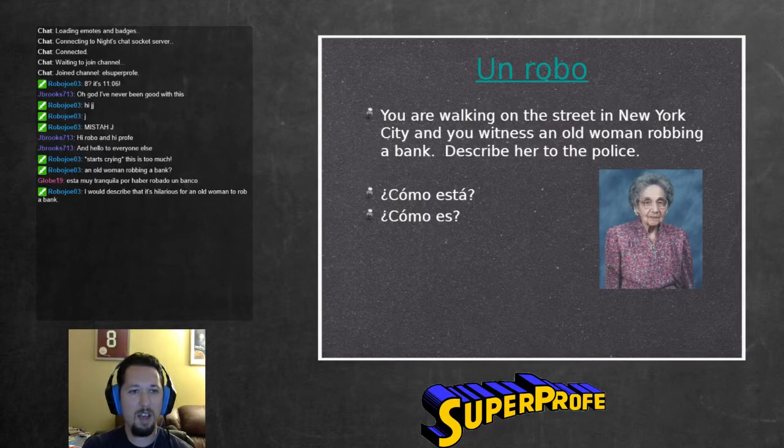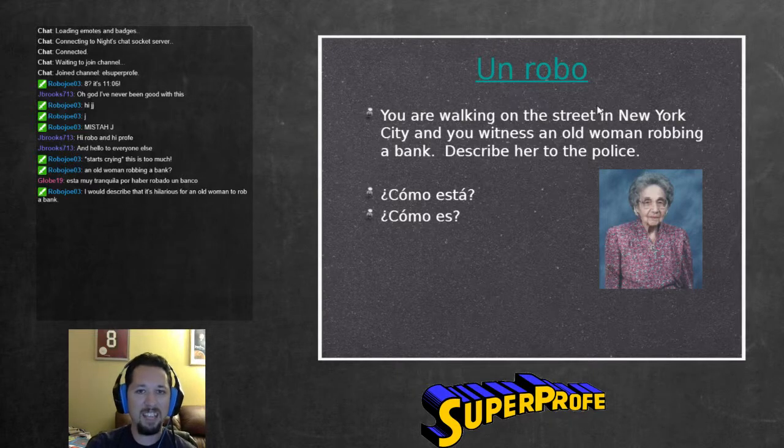RoboJoe says it would be hilarious for a woman to rob a bank. Yeah. And so we'll talk about maybe her state of mind. Está loca. Maybe she went crazy. Está loca. Or estaba enojada. She was mad. Maybe she was really mad when she was robbing. Like when we talk about all these things that describe her state of being, we would use estar for that. Okay.